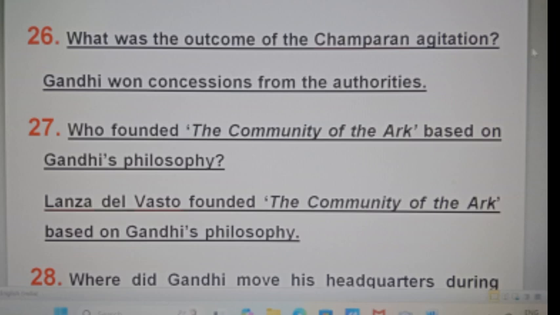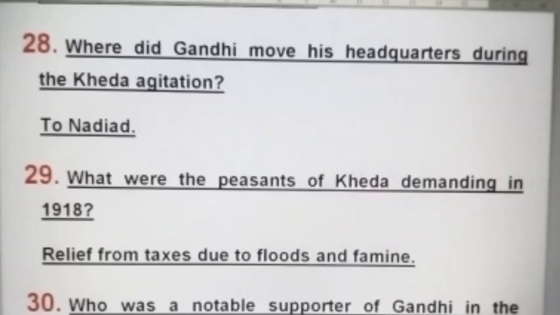Who founded the community of the Ark based on Gandhi's philosophy? Lanza del Vasto founded the community of the Ark based on Gandhi's philosophy. Where did Gandhi move his headquarters during the Kheda agitation? To Nadiad.